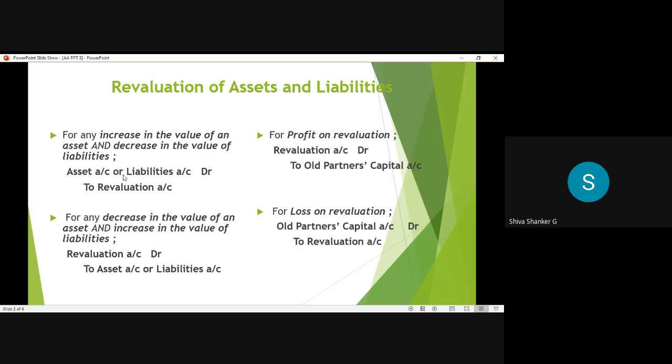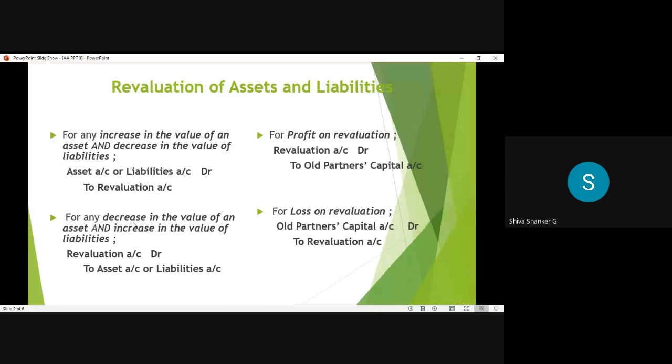Why is revaluation account credited? See, when the asset value is increased, is it benefit or loss? Yes, reply anyone. Asset value is increased by revaluing the asset. Benefit, sir. Yes, that is benefit only now. So benefit means in revaluation account, which side we record, debit or credit side? As we are following nominal account, it comes in revaluation account, credit side. So that's why revaluation account is credited in the first entry. When we get benefit, if any asset value is increased, and also if any liability value is decreased, that is also benefit to the business now.